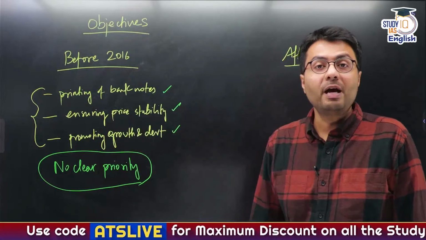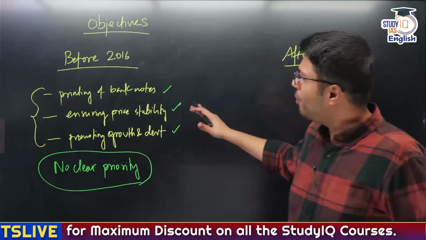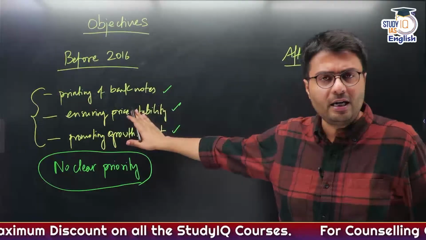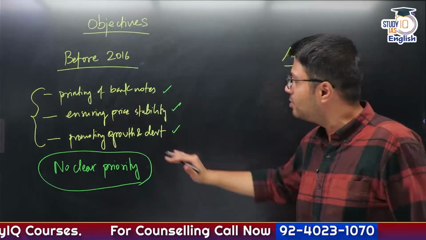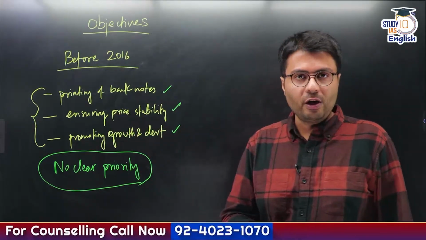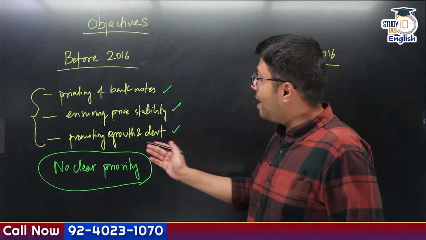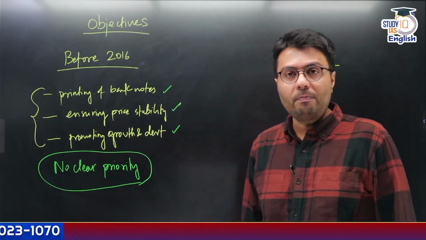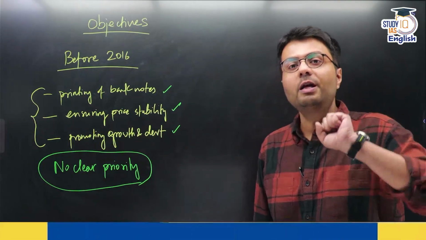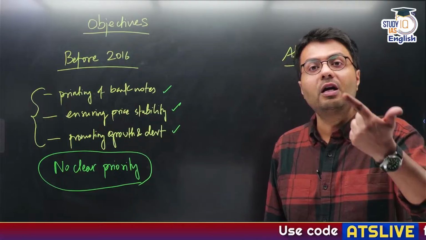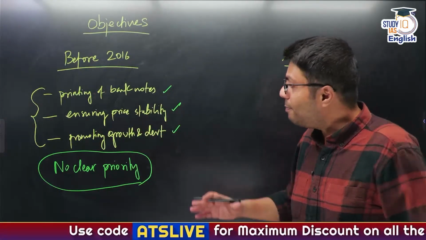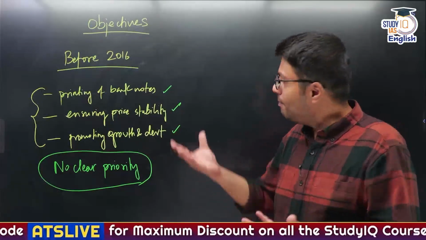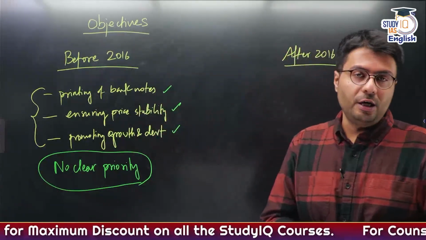What would RBI follow first? Suppose RBI ensures price stability by increasing the repo rate; this has negative consequences on the growth and development of the economy. But what if RBI pursues economic growth and development? This would mean reducing the policy rates, and the consequence of reducing the policy rate is that it will increase inflation. So RBI had no clear priority on which objective it would follow.